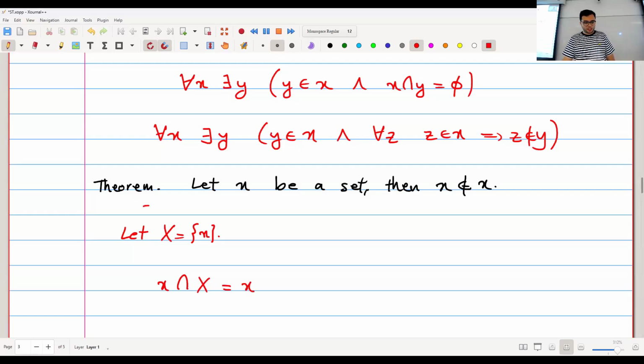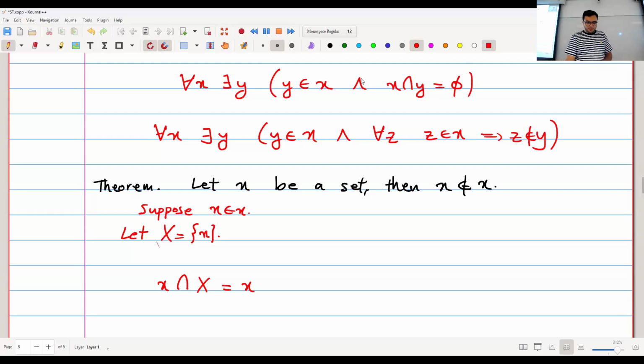So if, okay, I'm doing proof by contradiction, sorry, I forgot to say that. So suppose X is a member of itself. I'm going to define another set, big X, that is just one element, small x, right?